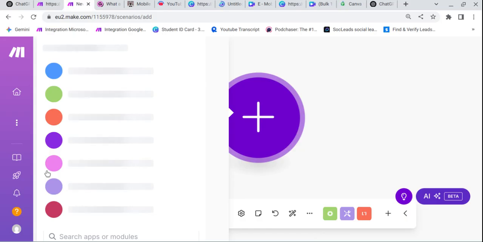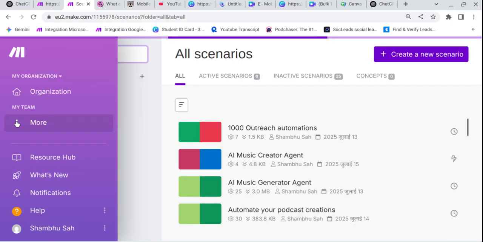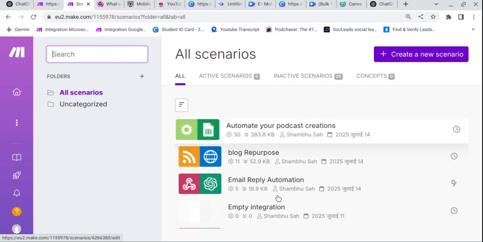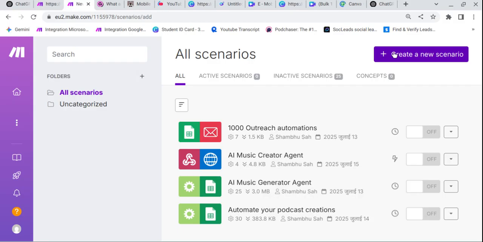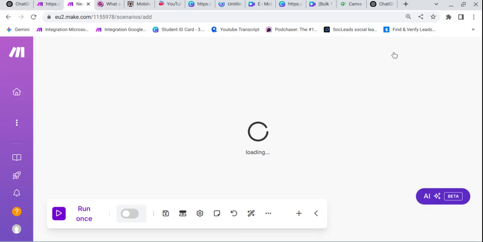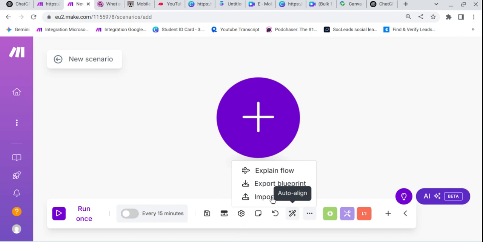I can turn off and turn on my laptop, so it is working now. Music agent, I think. Click on create a new scenario. I can give you these resources on Gumroad in my description, so you can download it here. I can also provide you a prompt. Just click on here, click on import blueprint.